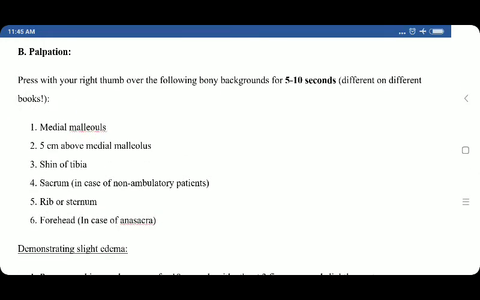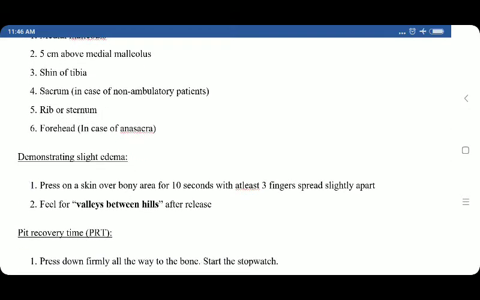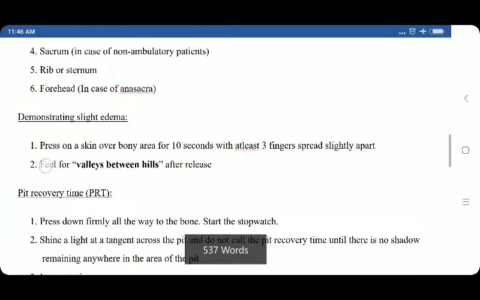Next is palpation. Press with your right thumb over the following bony backgrounds for 5 to 10 seconds. Different on different books: medial malleolus, 5 centimeters above medial malleolus, shin of tibia, sacrum in cases of non-ambulatory patients, rib or sternum, forehead in cases of anasarca.